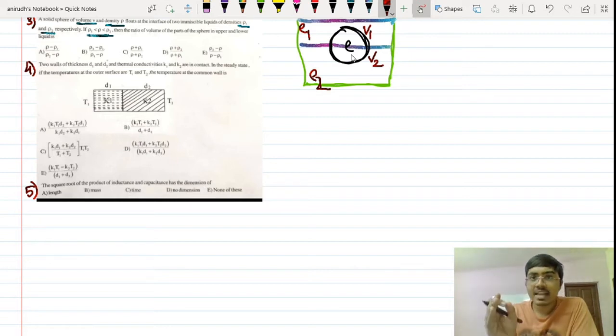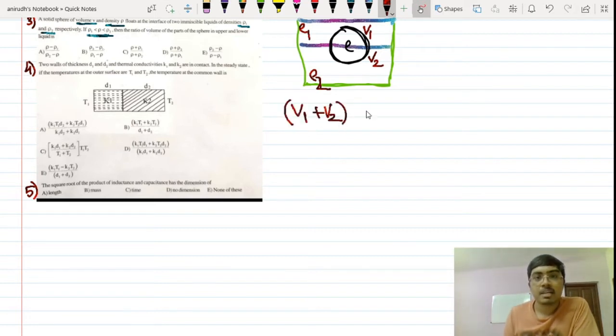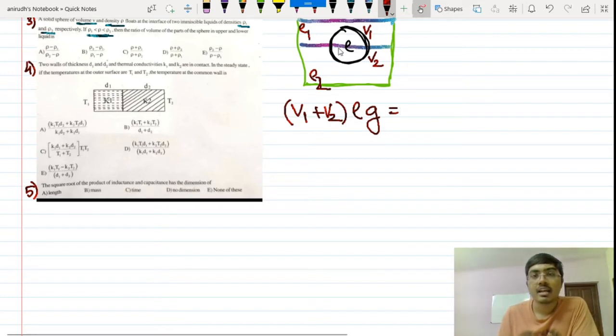Come again, the weight of the sphere I can write as V1 plus V2, that is the total volume, multiplied by the density. So that will become the mass of the sphere multiplied by g. So this is the weight of the whole sphere. This is balanced by the buoyant force exerted by the first liquid plus the buoyant force exerted by the second liquid. That is why it is floating in between these two liquids.